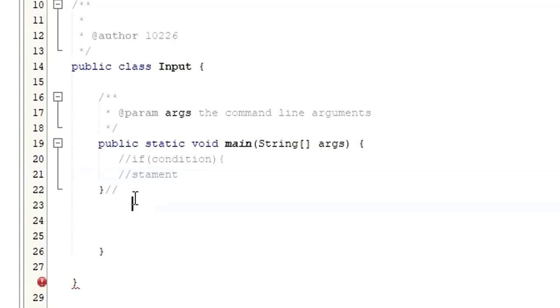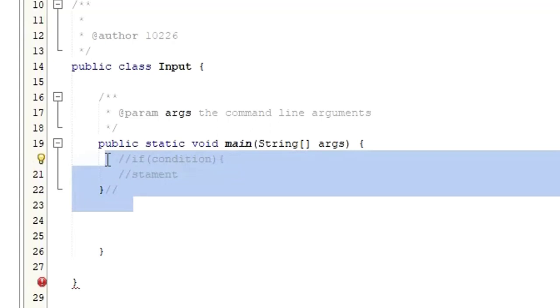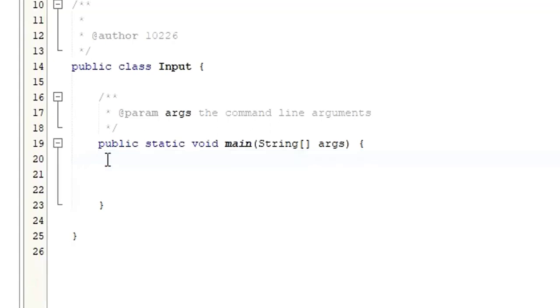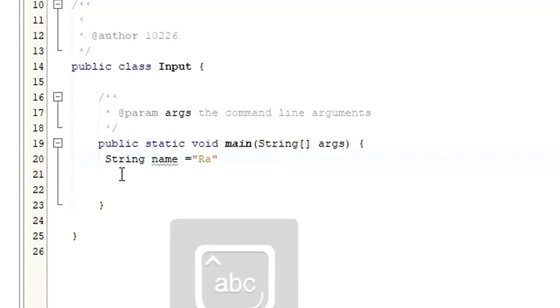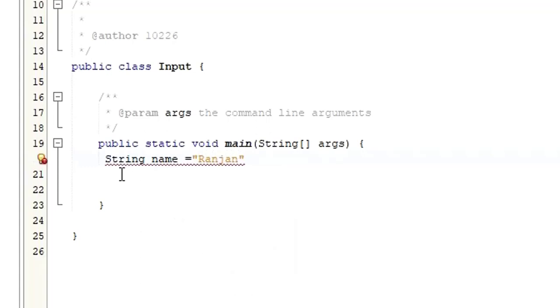So let me just give you a quick example of how if condition would work in Java. Let me say String name equals, let me say, Ranjan. Okay, now I'm going to use the if condition.